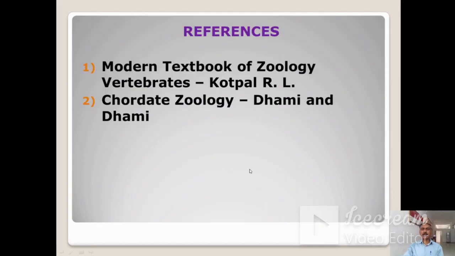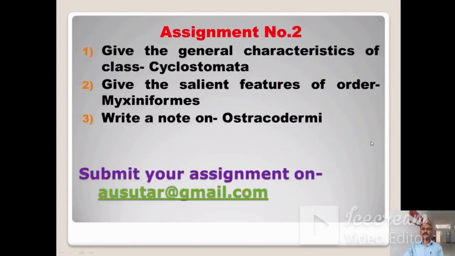These are the references used in this presentation. There are two references. Now in this module, there is assignment number 2. There are 3 questions in this assignment. Question number 1, give the general characteristics of cyclostomata. Question number 2, give the salient features of order Myxiniformes.